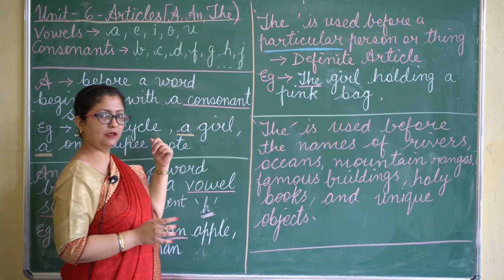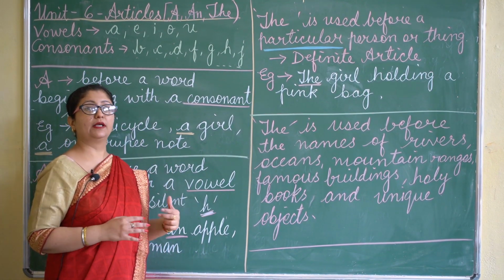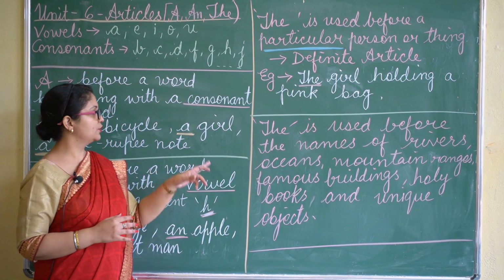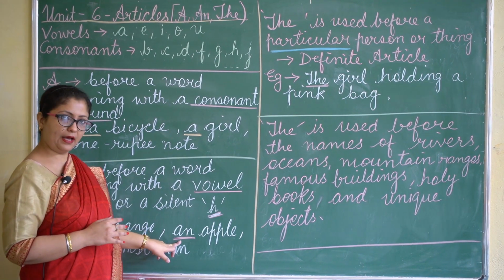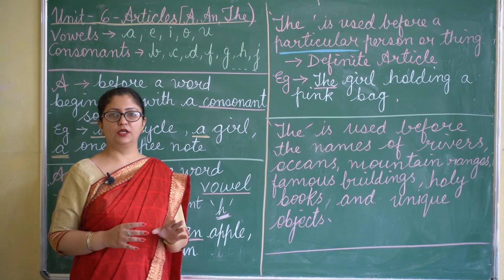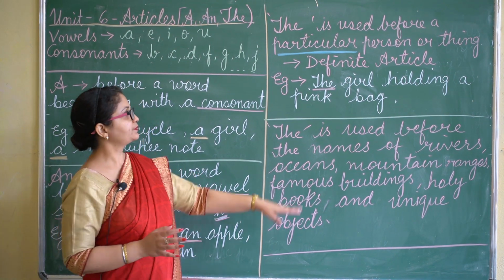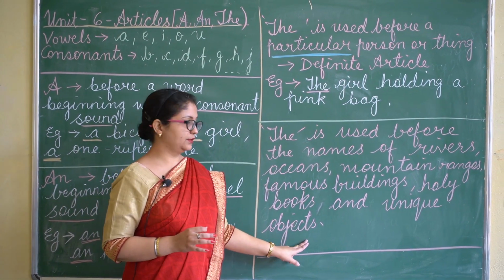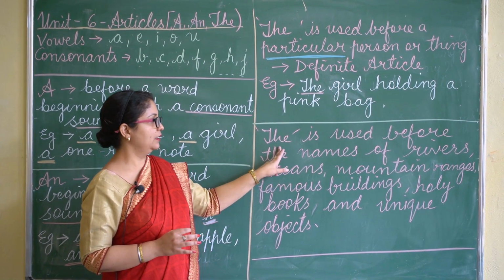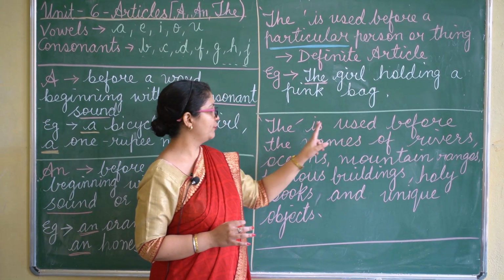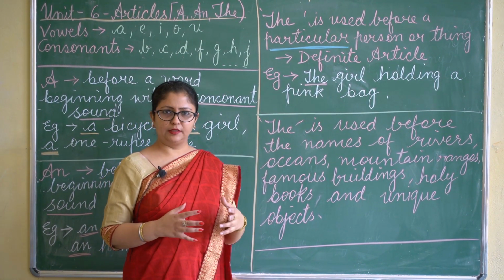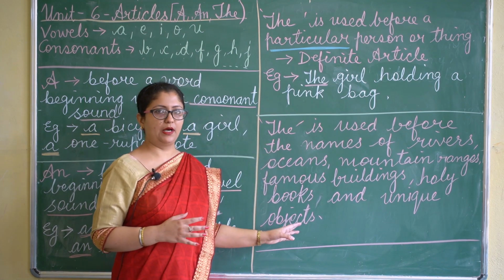And a and an are called indefinite because when we are using a and an, we are not talking about any particular person or a definite thing. Now one more part is there. The is used before many other things. We will discuss one by one.